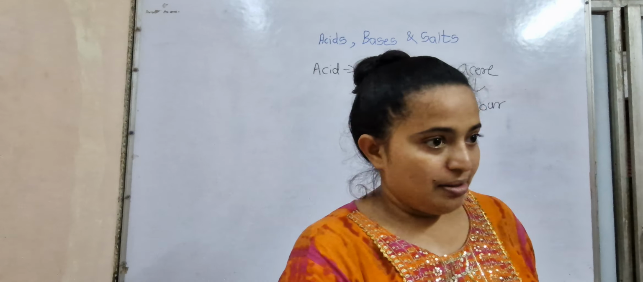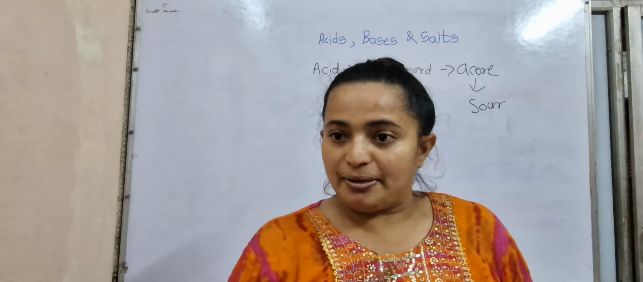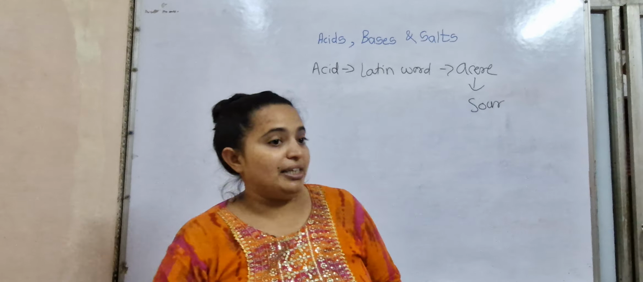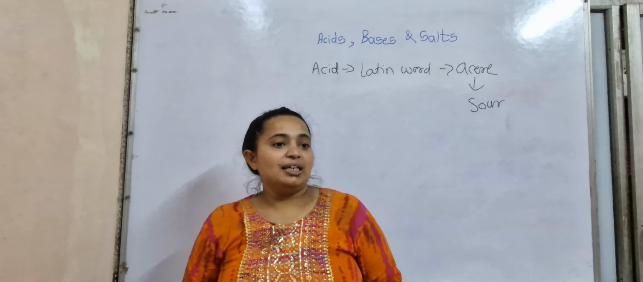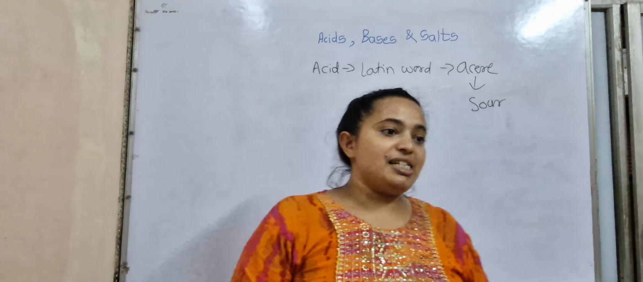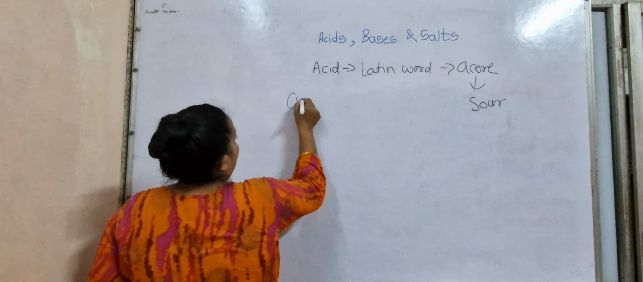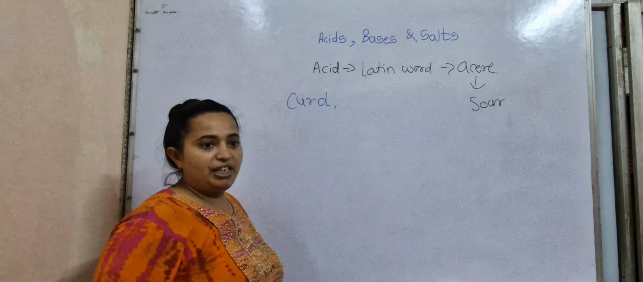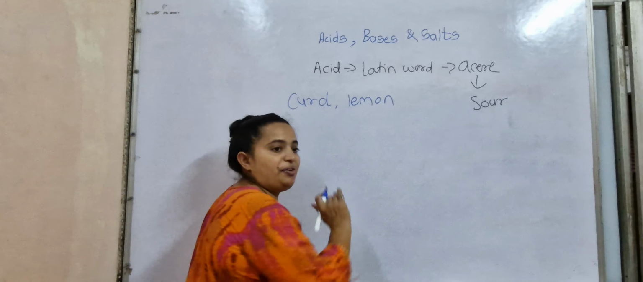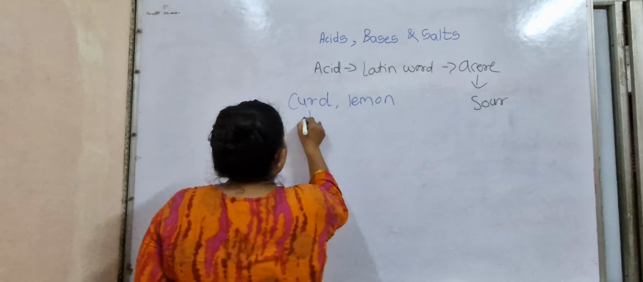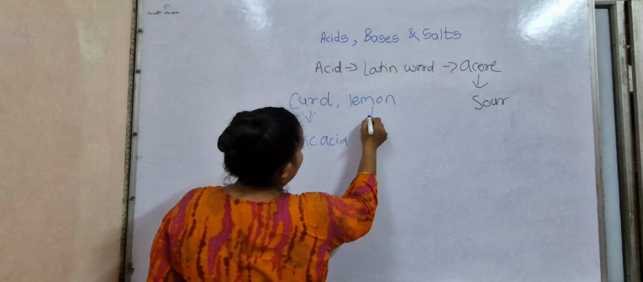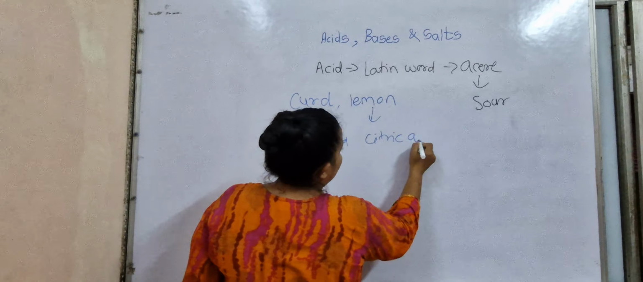Like citric acid. Citric acid is mainly found in lemon, right? Then which acid are we eating? Formic acid we eat? No, we don't eat formic acid, right? Lactic acid. Lactic acid is in curd. In our surroundings, we have curd every day, and we have lemon almost every day. So the curd has lactic acid, and the lemon has citric acid.